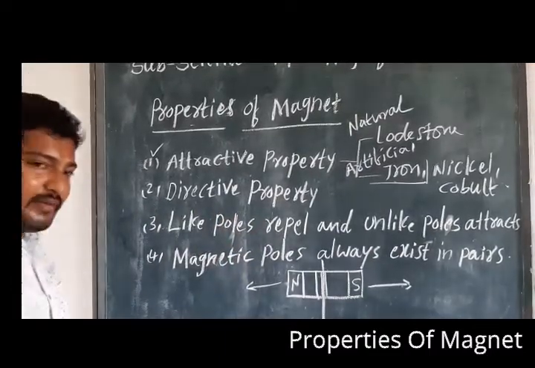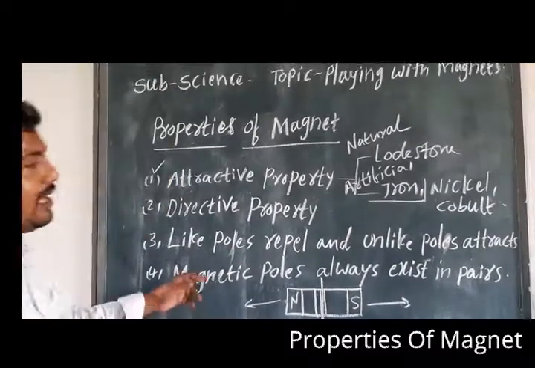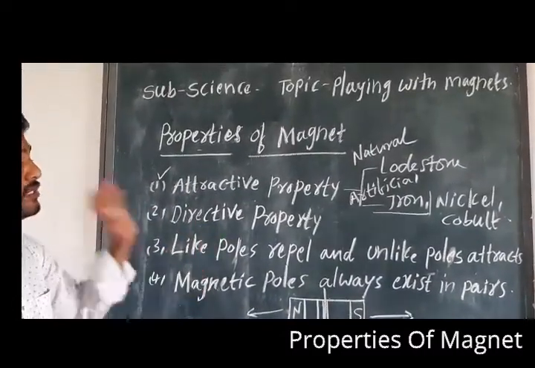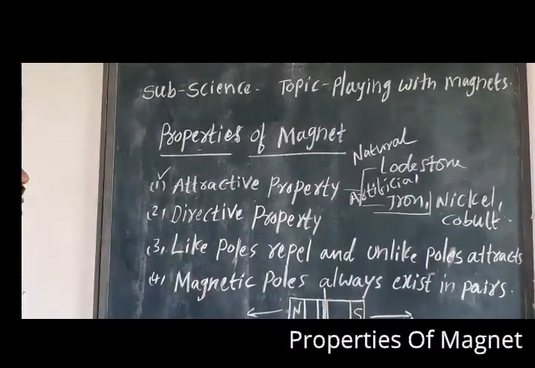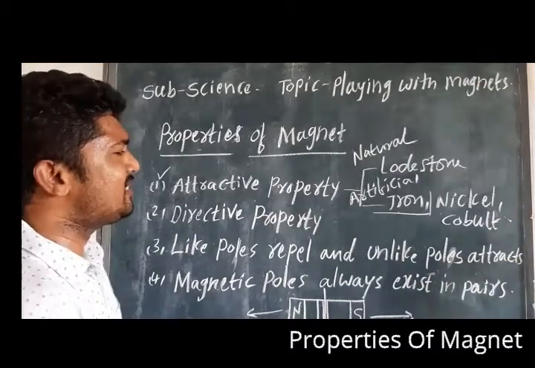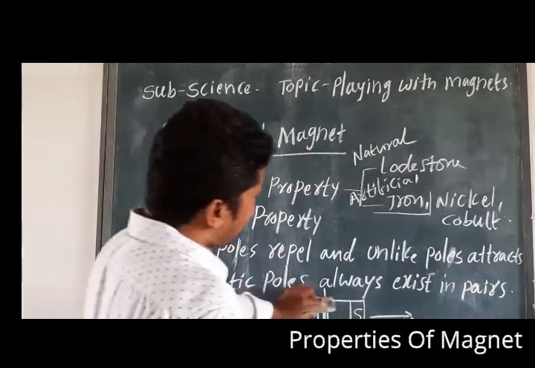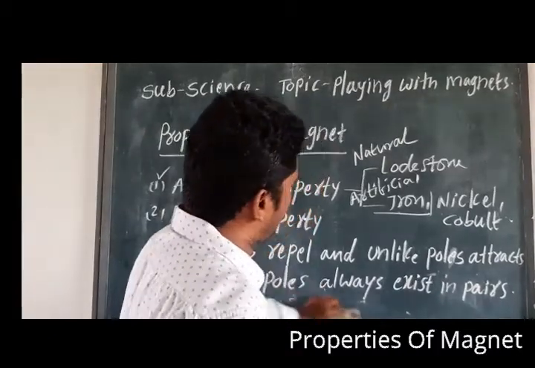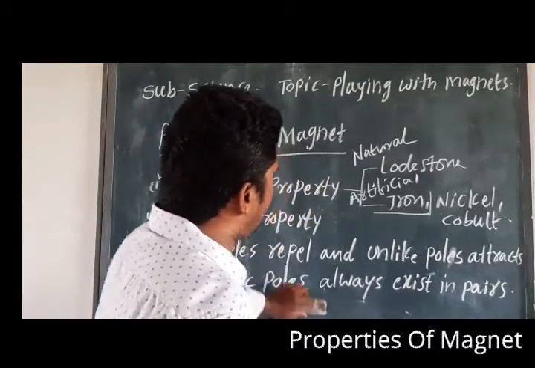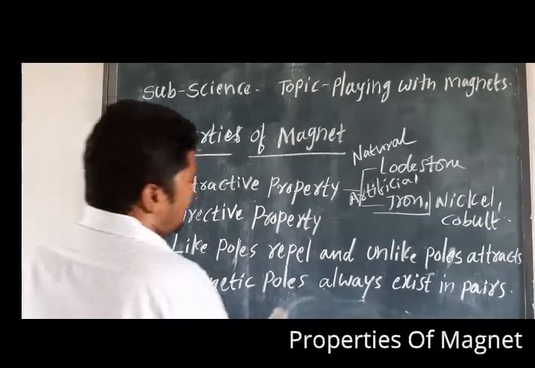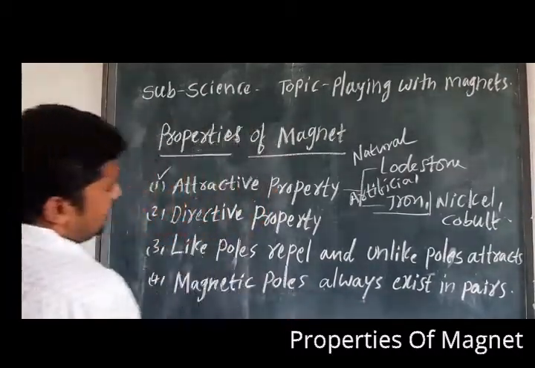Next one is like poles repel and unlike poles attract. This is very important. Like poles repel and unlike poles attract. What does it mean that like poles repel? Do you know the meaning of repel? Repel means away from the magnet.